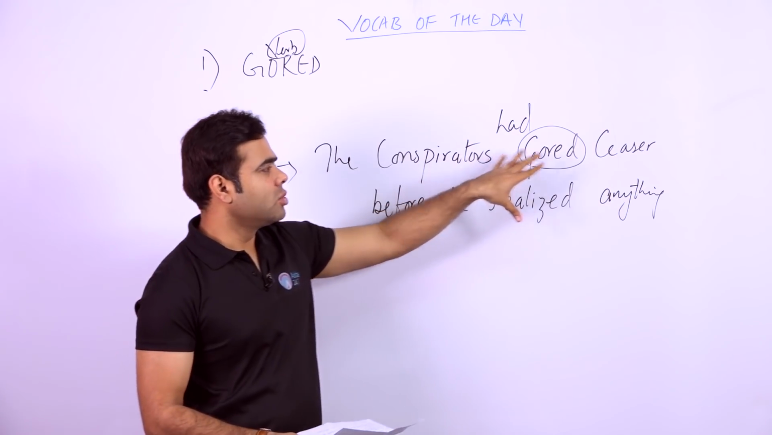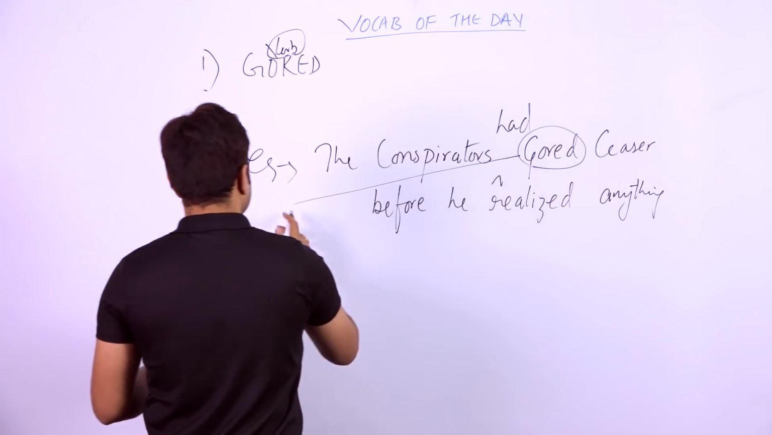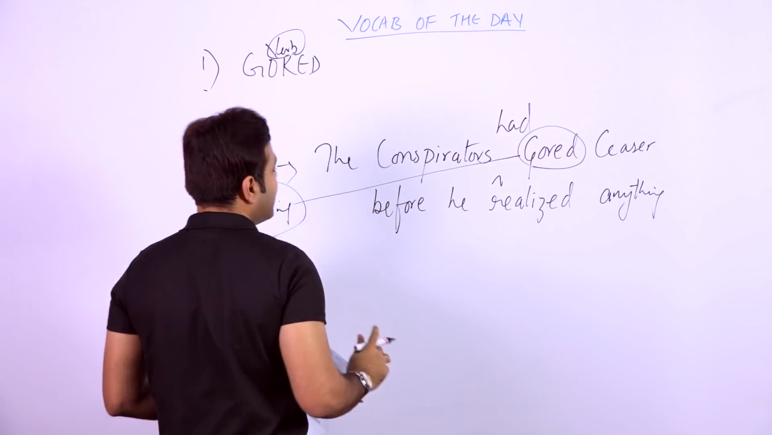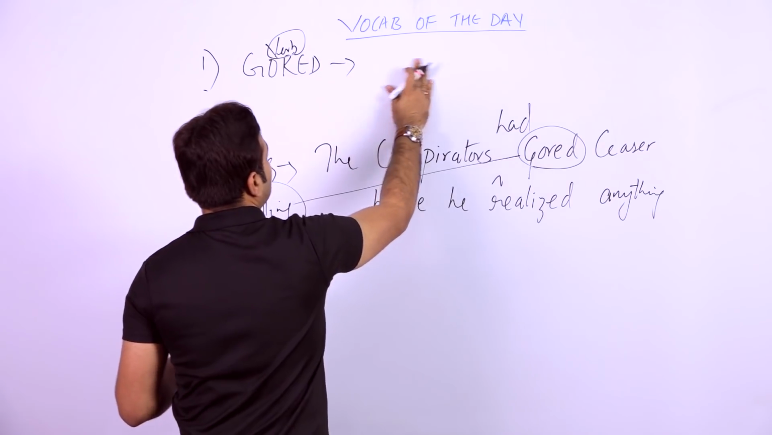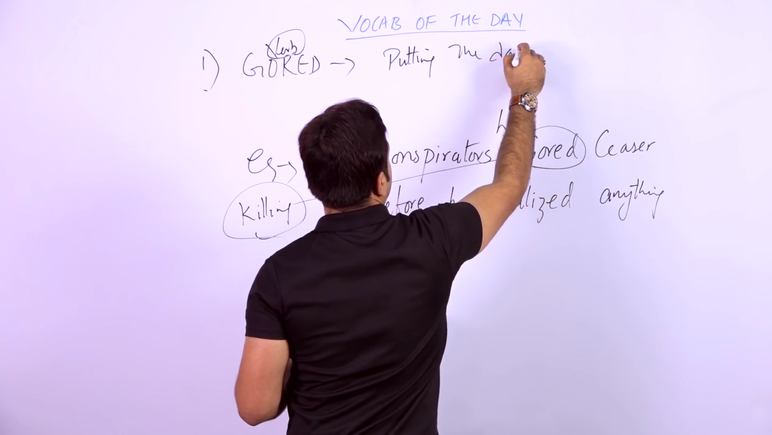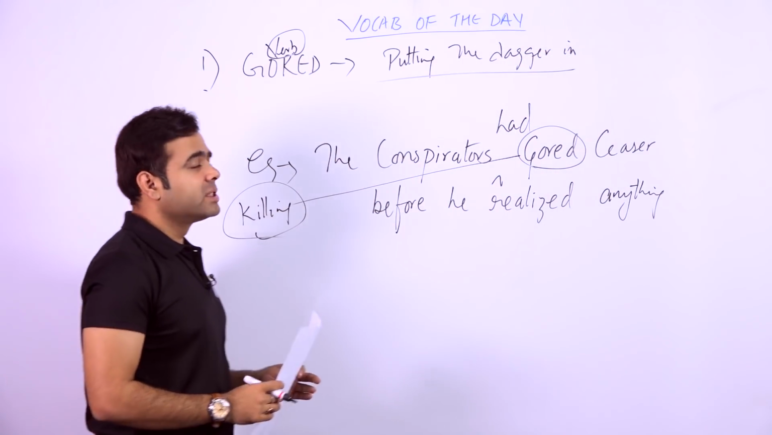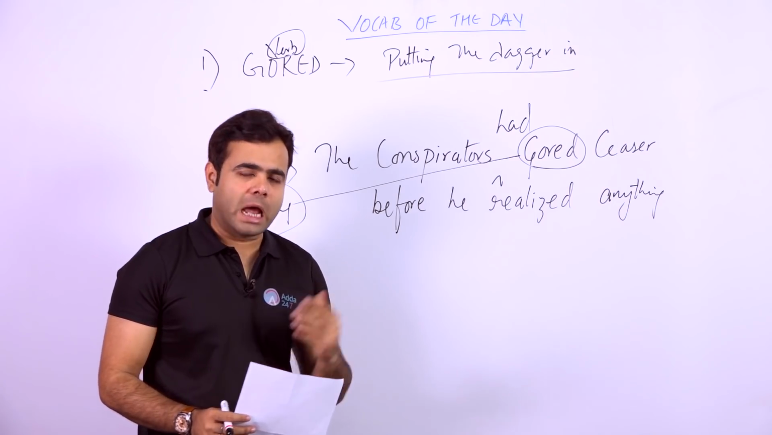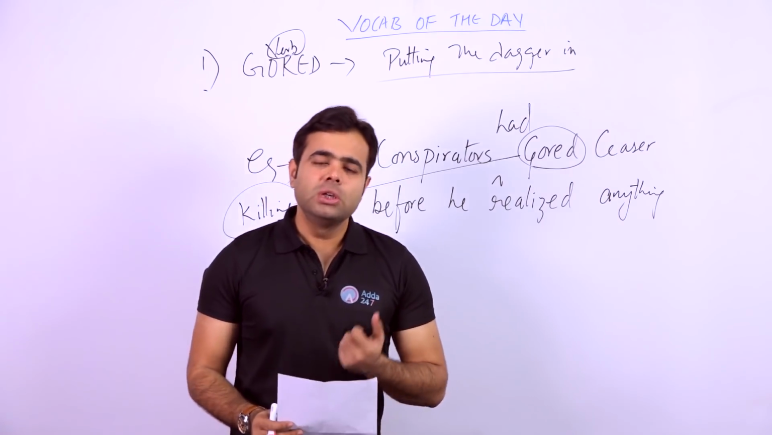The conspirators had gored Caesar. So gored, what does it mean? Exactly, it is in some sense killing someone. Now, it is the condition how he has been killed. The condition is not only killing, but gored is putting the dagger in. So in this context, you can use this word gored. It's a very nice word. In fact, students, I think that wherever you require the word stabbing, or a person killing someone with a dagger or knife, you can use the word.